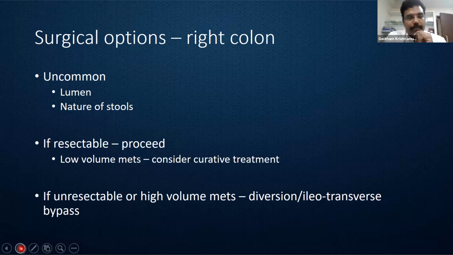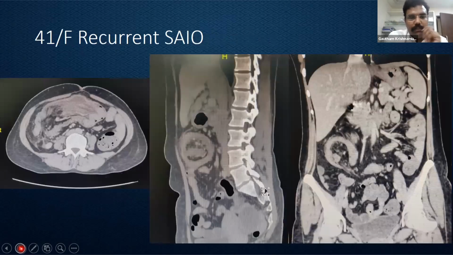In case of unresectable or a high volume disease, then we might have to look at diversion, typically an ileostomy. Sometimes if we find the patient is not likely to benefit much, or the patient has already received chemo and has not shown much improvement, rather than doing a permanent ileostomy, we can do an ileotransverse bypass because that improves the quality of life.